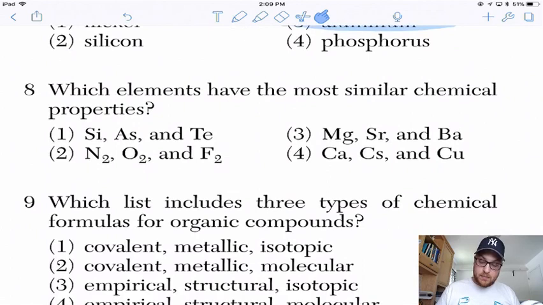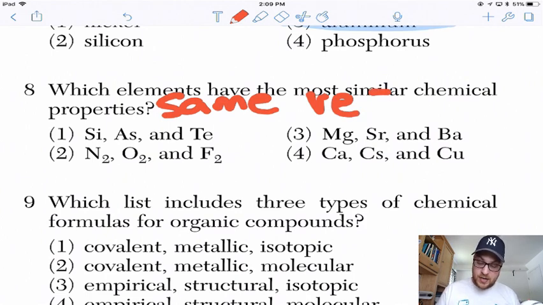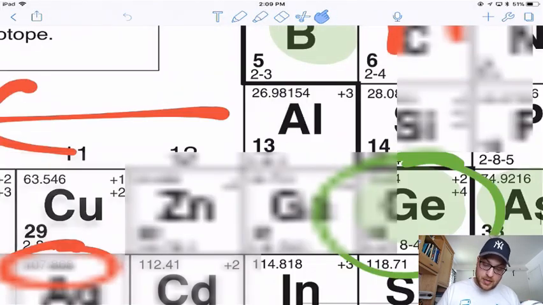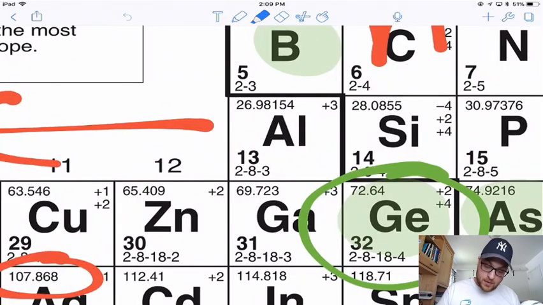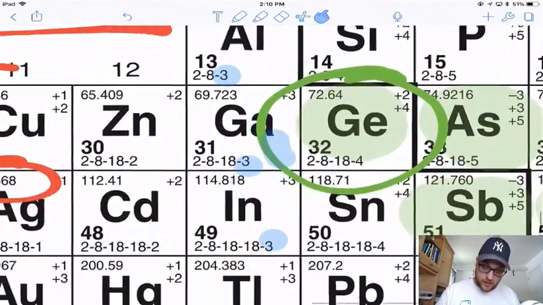8. Which elements have the most similar chemical properties? This is a question that I like a lot. Most similar chemical properties mean same valence electrons. And the same valence electrons are going to be atoms that are in the same group. Because when you look at the periodic table, atoms in the same group all have the same number of valence electrons. So all of group 13 has 3 valence electrons.